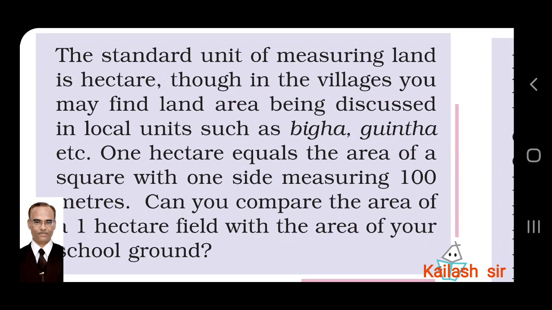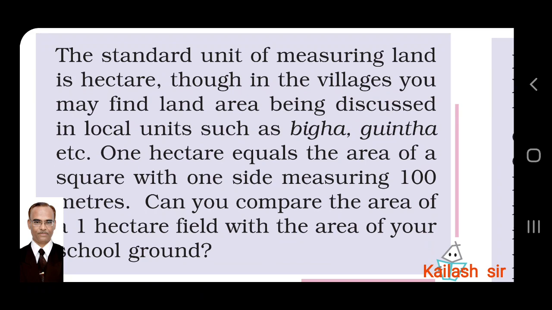The standard unit of measuring land is hectare. What is a hectare? It is 10,000 square meters or 2.5 acres approximately. Though in the villages you may find land area being discussed in local units such as bigha, guntha, etc. 1 hectare equals the area of a square with one side measuring 100 meters.